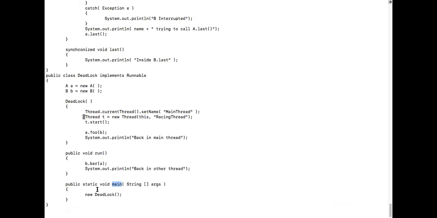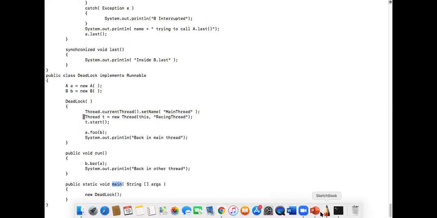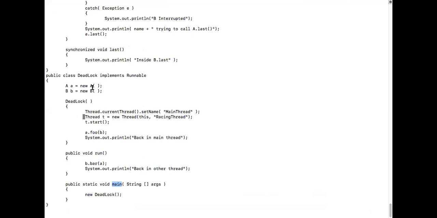We created object A and B. So there will be two circles. We have object A and object B. We will call them A and B. Then we create an object of type deadlock.